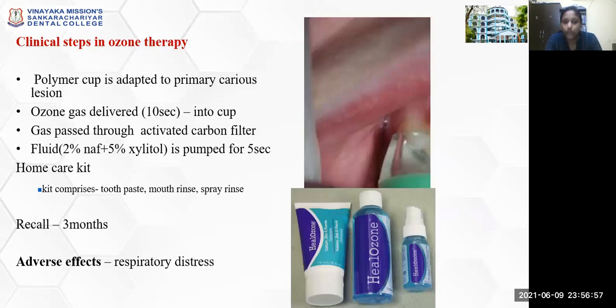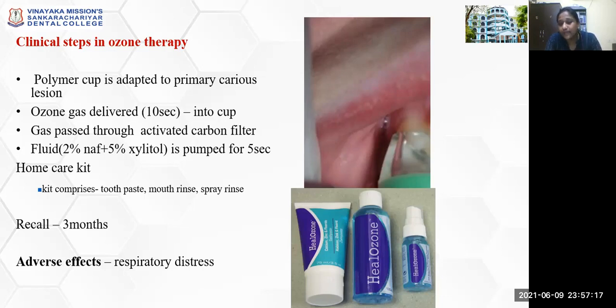So the clinical steps in ozone therapy: first, a polymer cup is adapted to the primary caries lesion. Ozone gas is delivered for 10 seconds into the cup. The gas is passed to an activated carbon filter, and fluid is pumped for 5 seconds. The fluid is basically 2% sodium fluoride plus 5% xylitol.